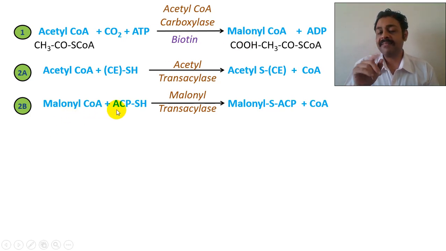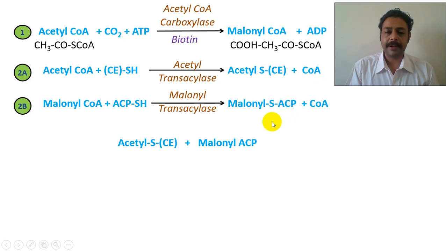Have you seen the seventh protein? The seventh protein is acyl carrier protein. So malonyl-CoA attaches with the acyl carrier protein to become malonyl ACP. So we have acetyl CE here and malonyl ACP here. Now combine acetyl CE plus malonyl ACP. So how many carbons? 3 plus 2 is equal to 5.